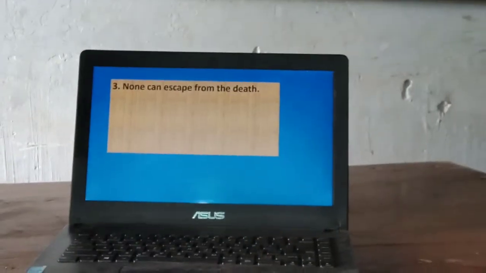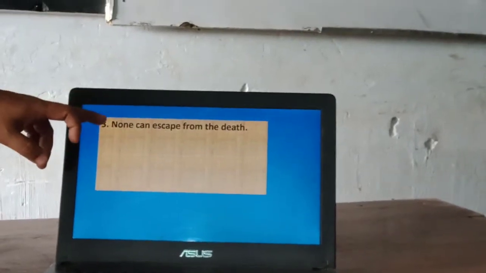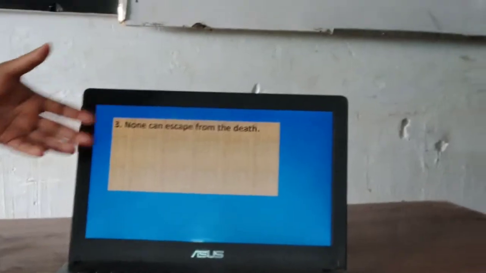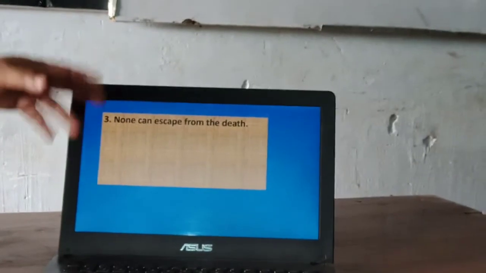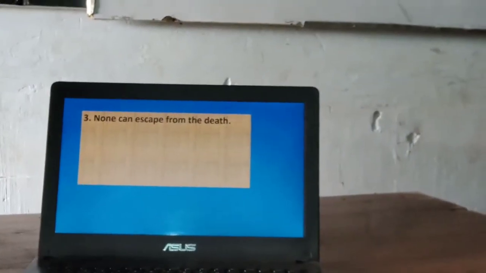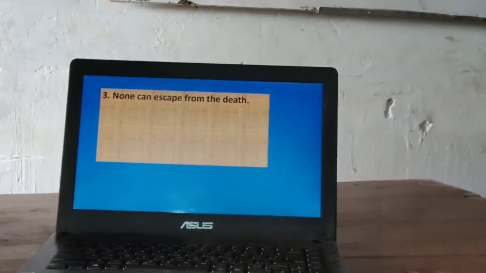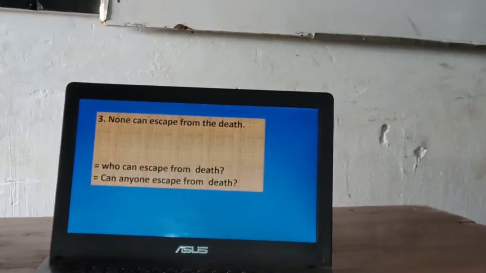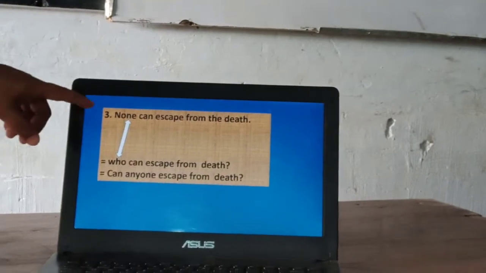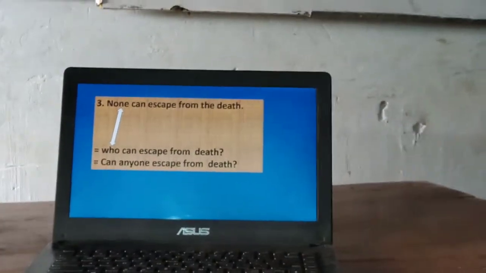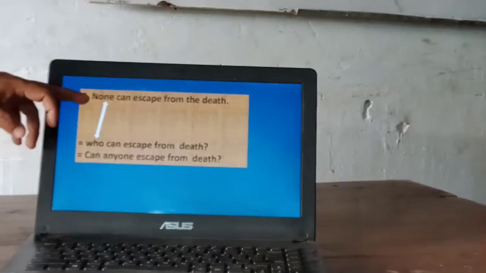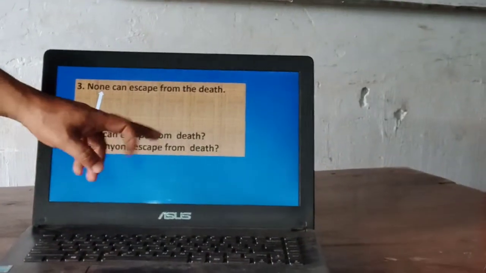Next, none can escape from death. The sentence is negative because it starts with none. In this negative sentence we can use not with the modal verb, and again we have to change none. So we can change this assertive sentence into interrogative in two ways. At first I can use who can. If any sentence uses none or everyone, then we can use who. It will be okay: who can escape from death?